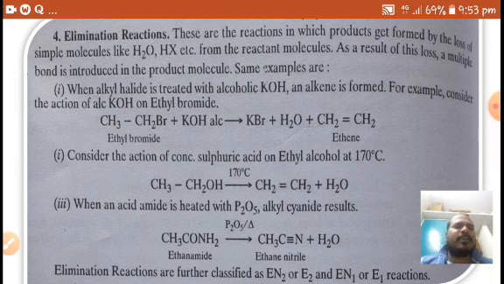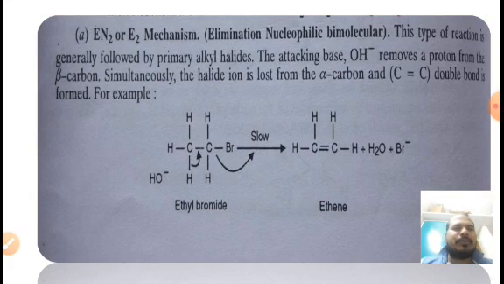If two molecules participate in the rate determining step, it is called a bimolecular reaction. On the basis of molecularity, elimination reactions are classified into two types: E1 and E2.